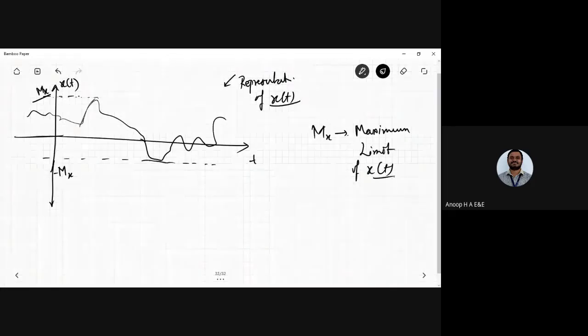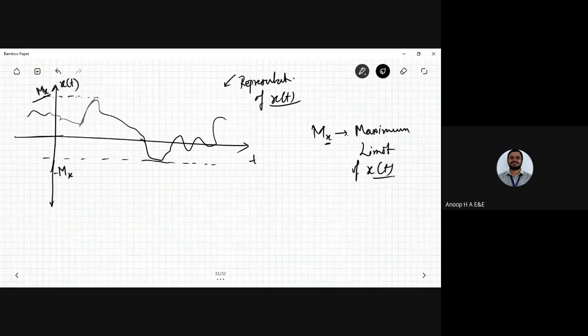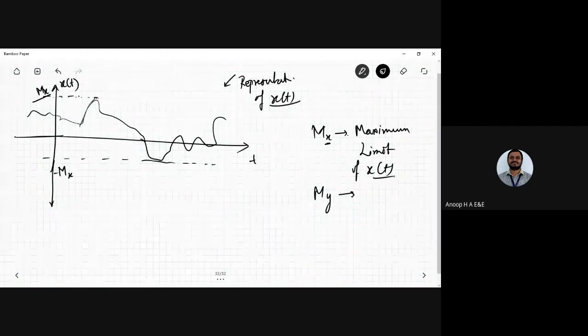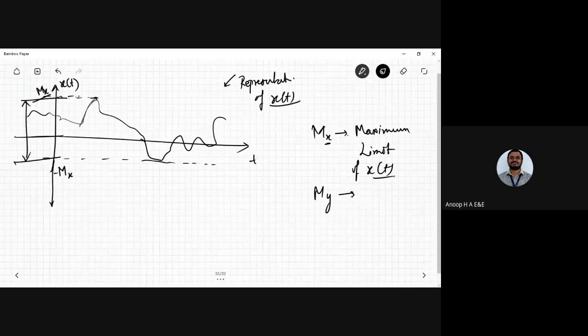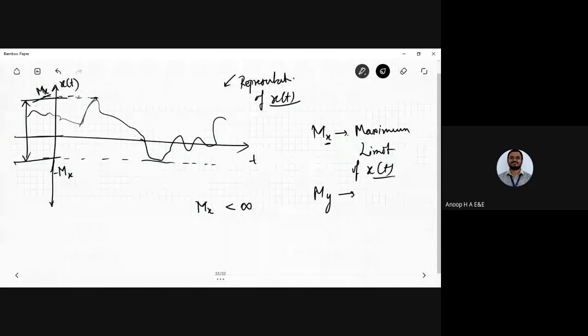So x of n or x of t, you can generally have the input to be x here. That is the maximum limit of the input signal that is there, right? Similarly, My is the maximum limit of the output signal. Now I have Mx, which is nothing but the maximum value being reached somewhere around here. So once you have the limit being reached that is less than infinity, Mx, which is the maximum limit which is less than infinity, and the signal that is there, either